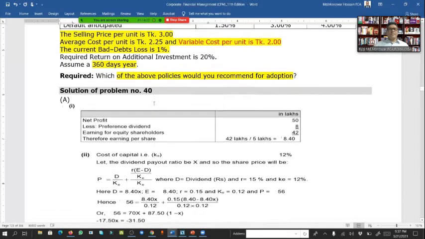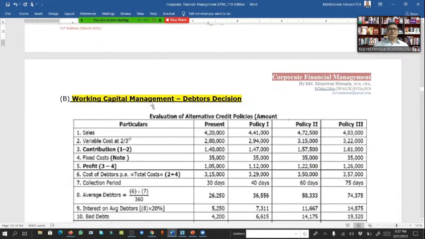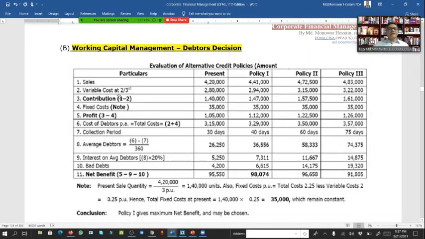So variable cost is 2/3 of sales, so 280. And then contribution, that means sale minus variable cost. So 420 minus 280, then we get 140 as the contribution.